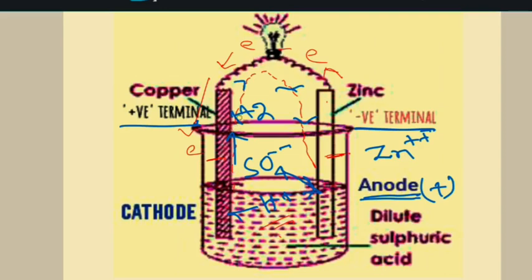And how can you say that current flows? Because Alessandro Volta observed that the bulb starts to glow. Why does the bulb start to glow? If the bulb lights, it means current flows, and it is clear current flows from copper to zinc and electron flows from zinc to copper through the bulb. So the bulb glows.